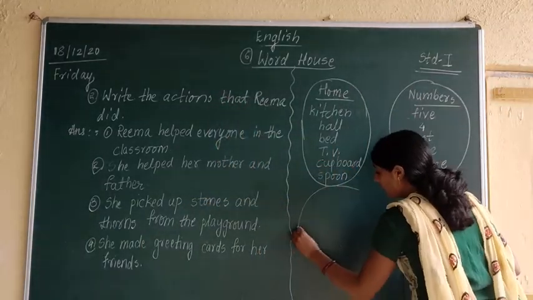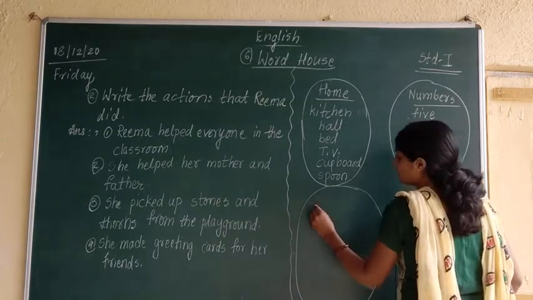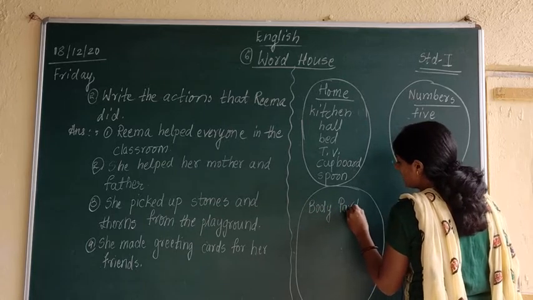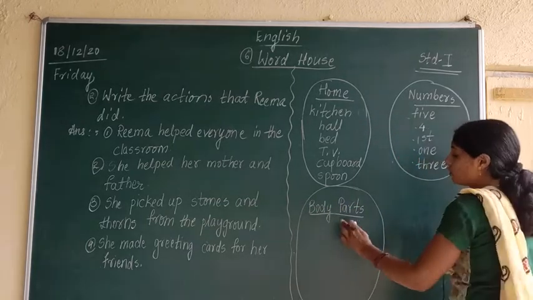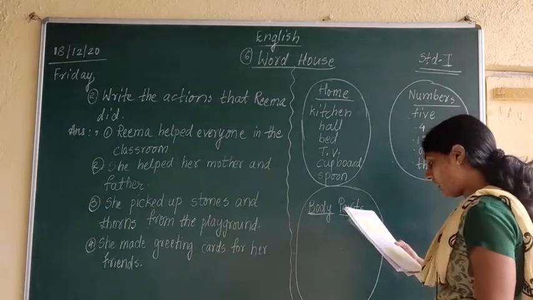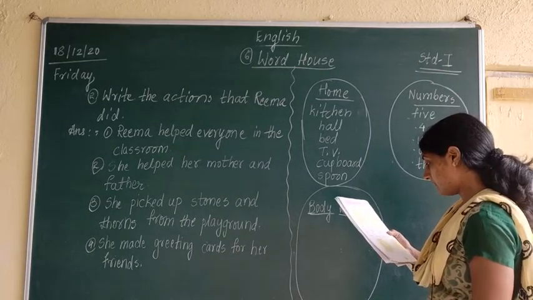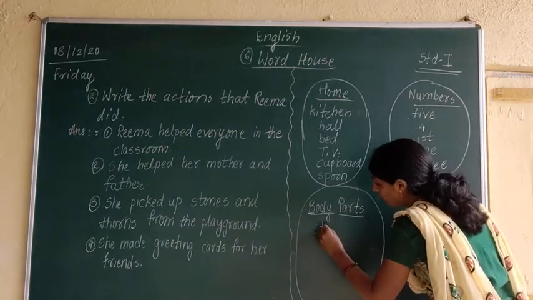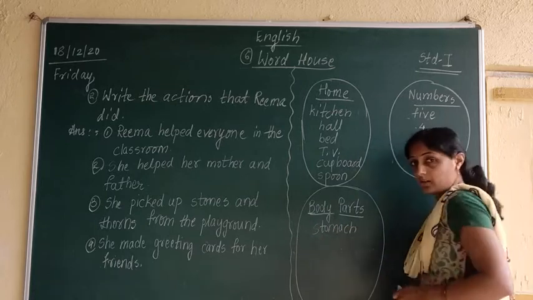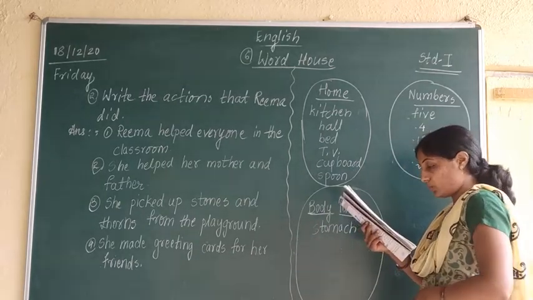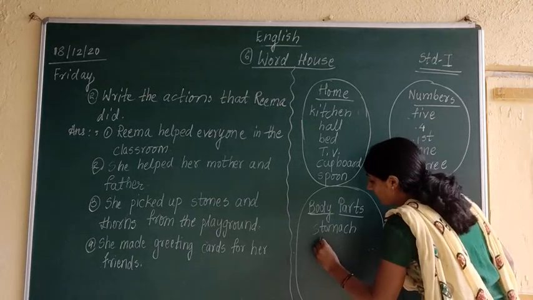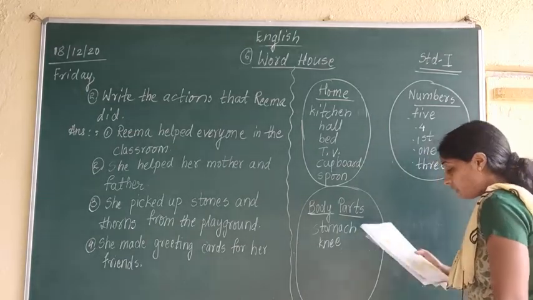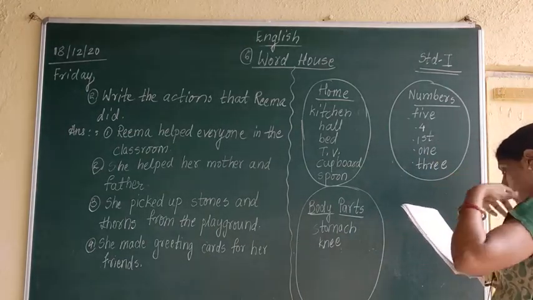Next column is of body parts. BODY, body, PARTS, parts. Now in body parts, which things will come? Come on, tell. Stomach. Yes. STOMACH, stomach. Stomach means what in Marathi? Pot. Knee. KNEE, knee. Knee is here. Knee means what in Marathi? Gudga.